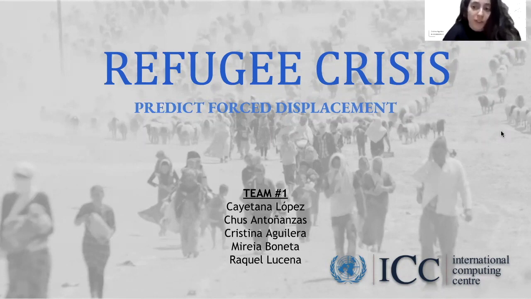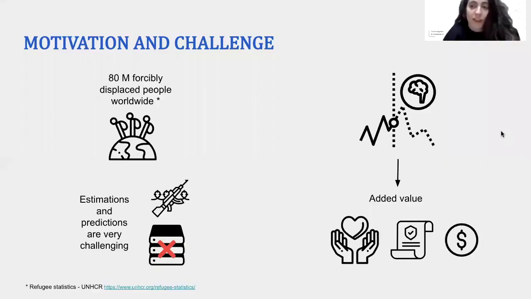The refugee crisis is a big problem worldwide. Last year, 80 million people were forcibly displaced around the world. Estimating and predicting the total number is very challenging due to rare and uncertain factors. This way, our team has developed machine learning models for time series forecasting with interpretability techniques to allow decision making and effectively respond to this crisis.